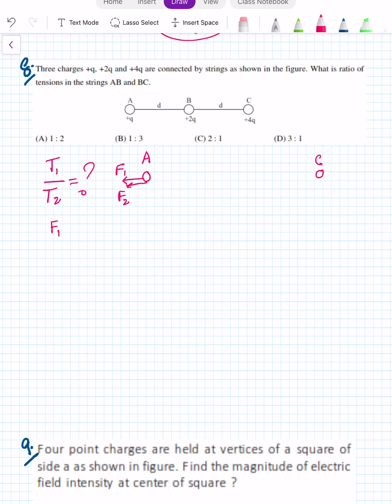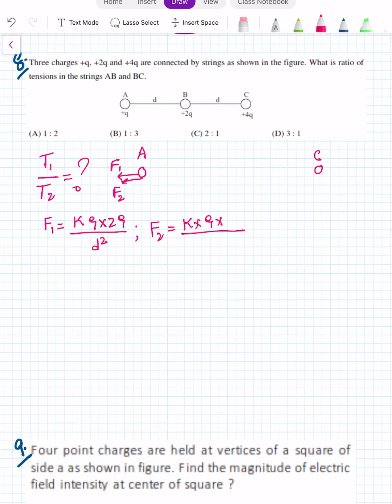F1 is equal to KQ into 2Q upon D square, and F2 is equal to KQ into 4Q upon 2D whole square, that is 4D square.